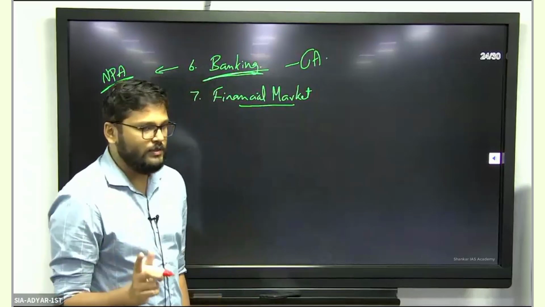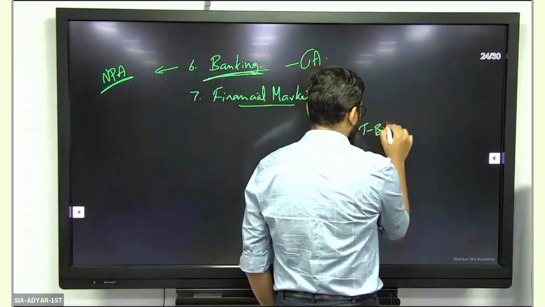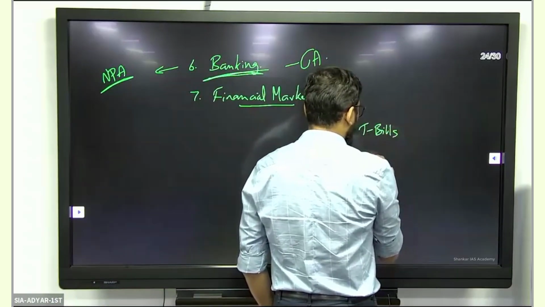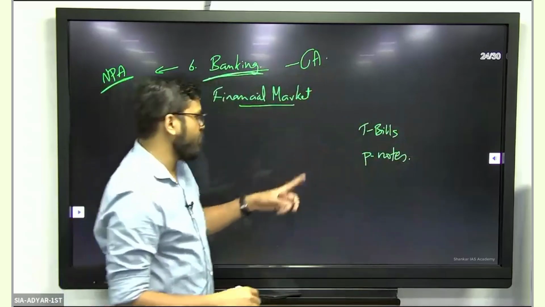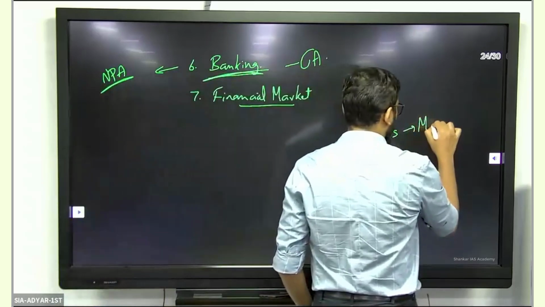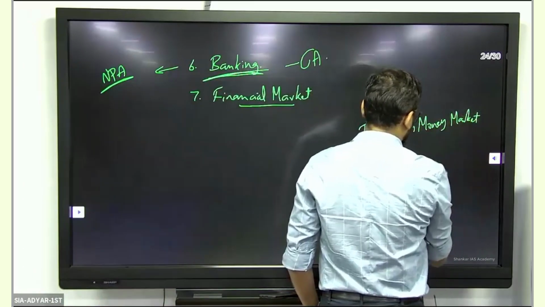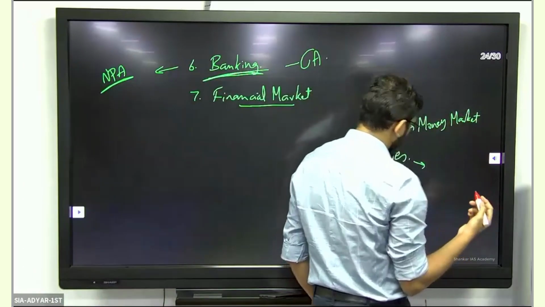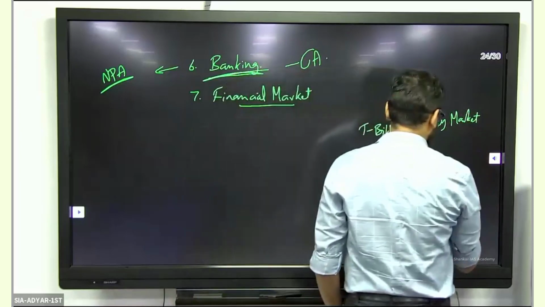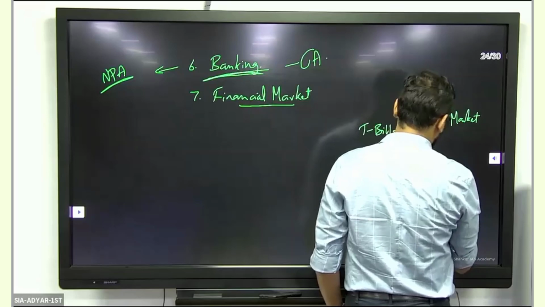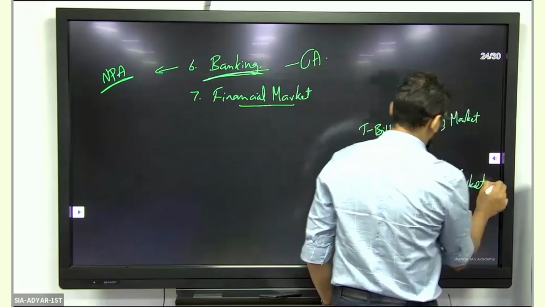There have been 2 questions which I can remember. One question was about T-bills and one was about P-notes. These are with respect to the money market, and P-notes are probably traded in the share market, but it is part of foreign portfolio investment. It's a form of investment in the share market.